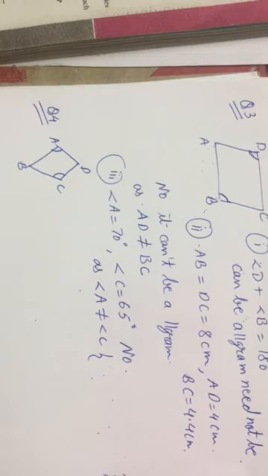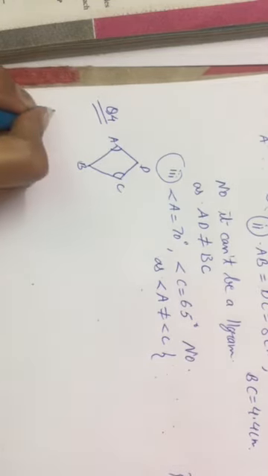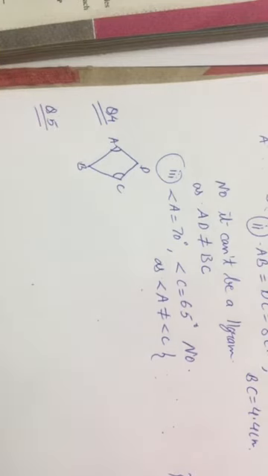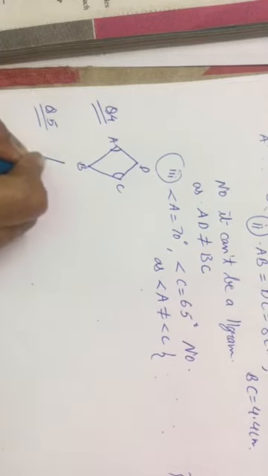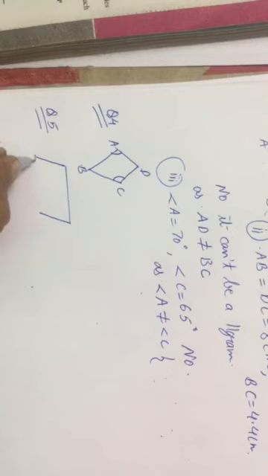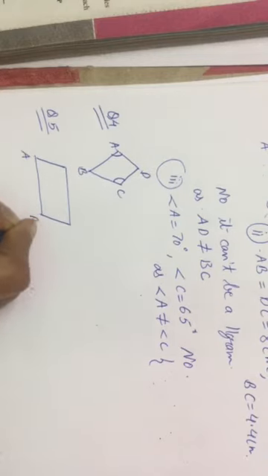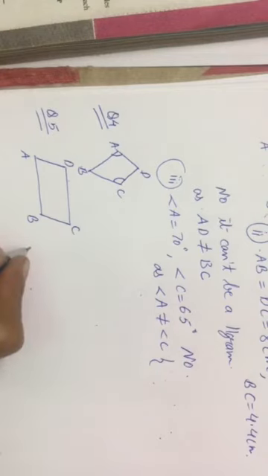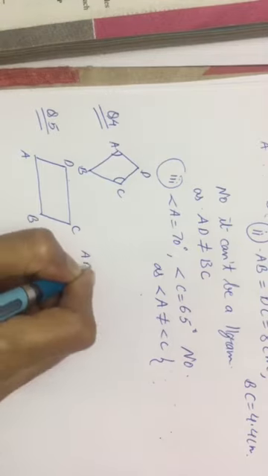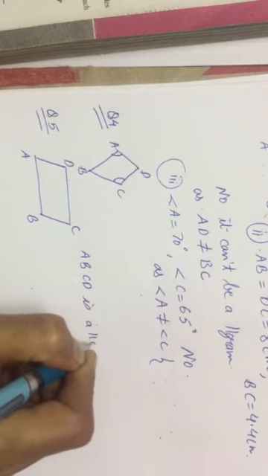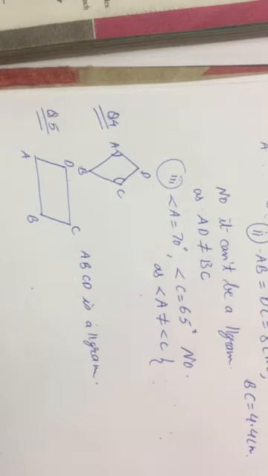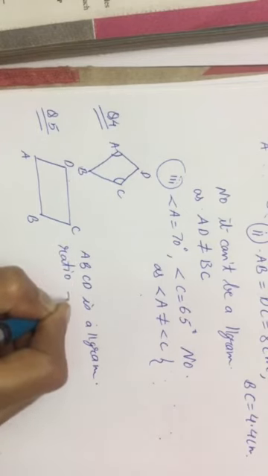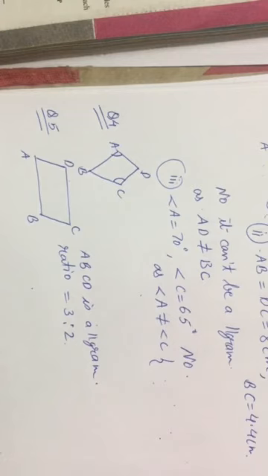Now let us move to question number 5. What is question number 5? The measures of two adjacent angles of a parallelogram are in the ratio 3:2. Means if ABCD is a parallelogram, two adjacent angles are in the ratio of 3:2. Find the measure of each of the angles of the parallelogram. Write down here, ABCD is a parallelogram, and the given ratio is 3:2 of adjacent angles.